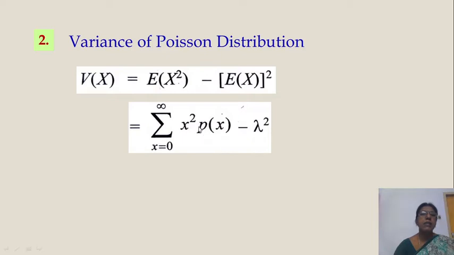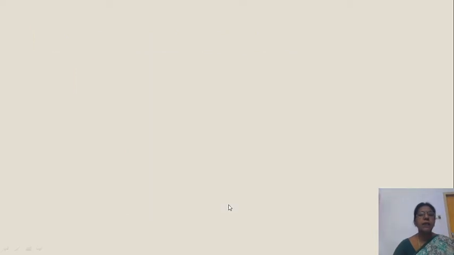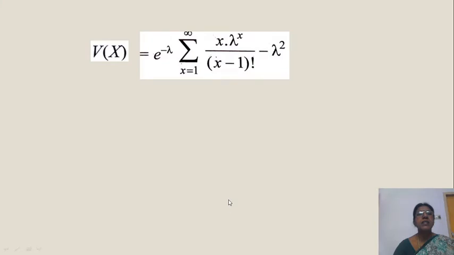Now this is x square p of x. Now substitute p of x value. What you get? X square as it is, sigma as it is, last term as it is. P of x is e power minus lambda, lambda power x by x factorial. Here x factorial means x into x minus 1 factorial. Okay, x cancel పోతుందమ్మా ఇక్కడ. ఒక x cancel పోతుంది. You see here V of x is equal to, ఒక x cancel పోతే ఇంకో x ఉంటుంది. కింద x cancel పోతే x factorial లో x minus 1 factorial అవుతుంది. As it is last term.